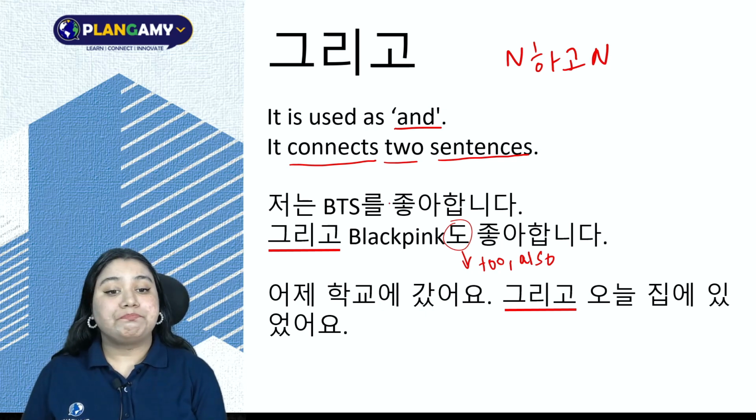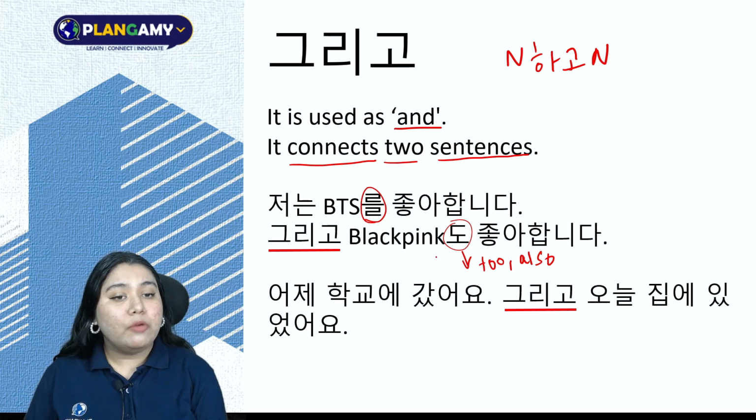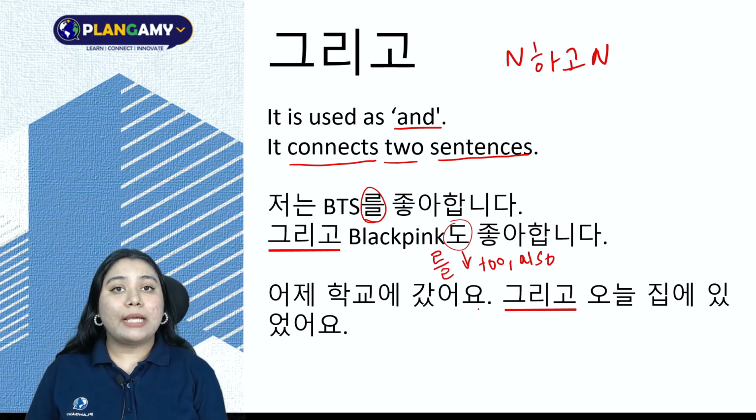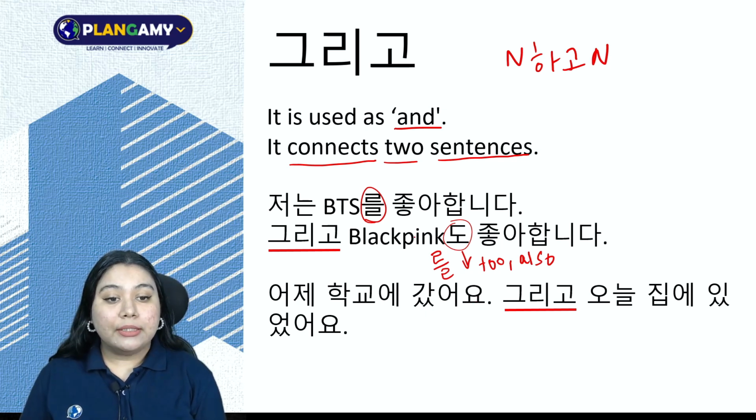So, just like here, I am adding 를 to BTS. I like BTS. BTS becomes my object marker. Here, with Blackpink also, I should have used 를. Blackpink를 좋아합니다. Right? But when I'm adding 도, I don't need to add my object marker.